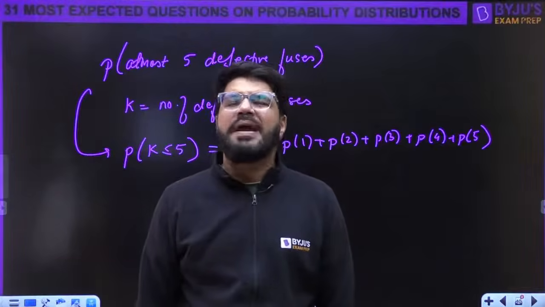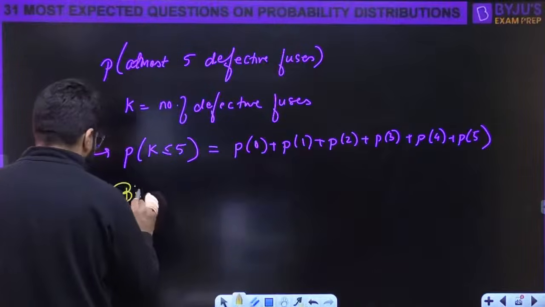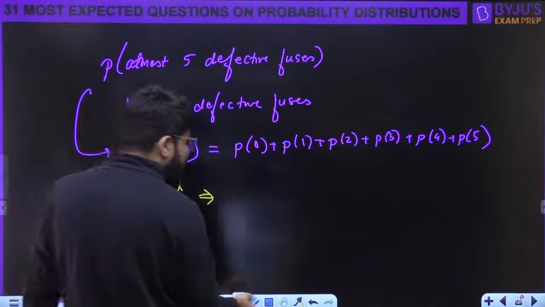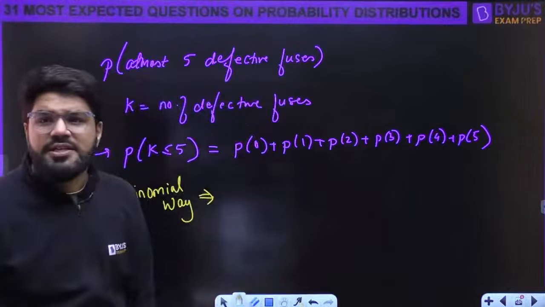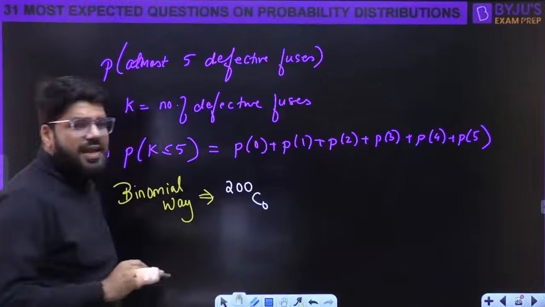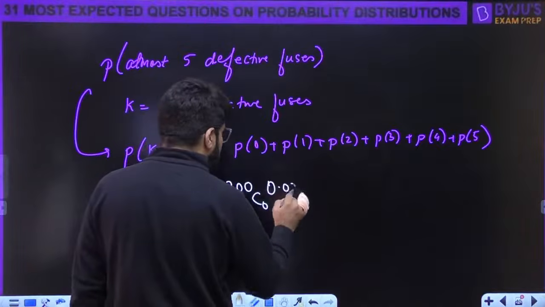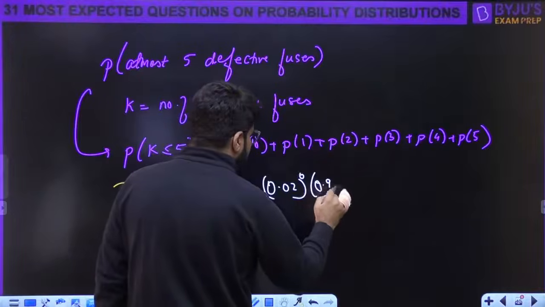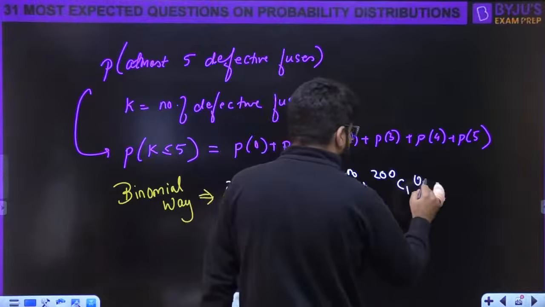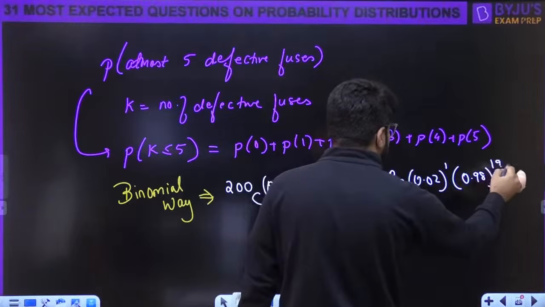Now see, if you do it the binomial way, what is going to be your calculation? Have a look at how your calculations will look. Your calculation will be 200C0, that is nCk, p to the power k, p is 2/100, that is 0.02 raised to the power 0, 0.98 raised to the power 200, plus 200C1, 0.02 raised to the power 1, 0.98 raised to the power 199.